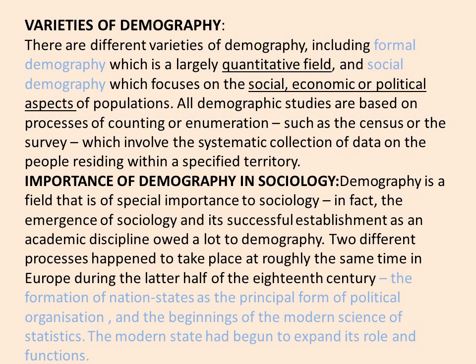The second thing is social demography. Now what is social demography? Look, this is important here. It has a sociological importance. Social demography focuses on the society, the qualitative aspect of the society. What kind of society you are having? For example, in formal demography, if we study that in a locality A there are 100 people, that is the quantitative data available with us.